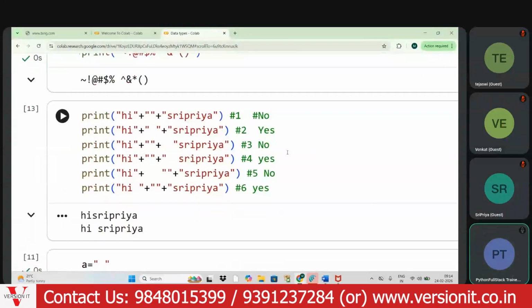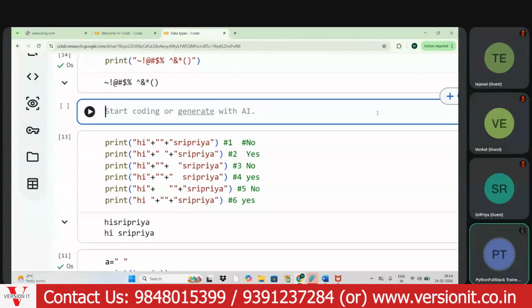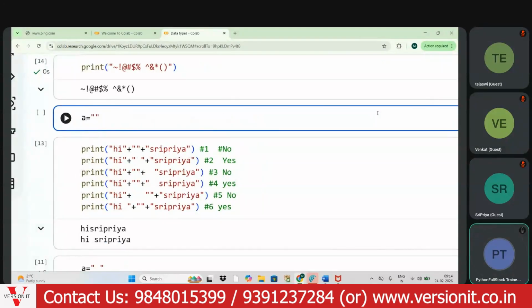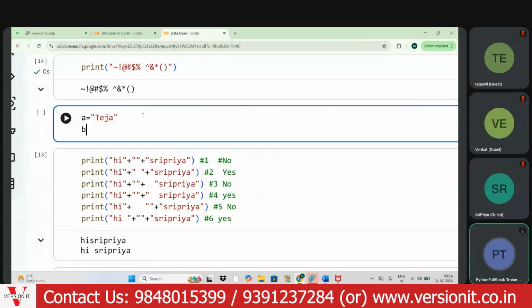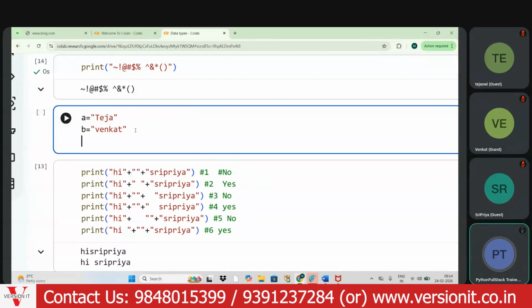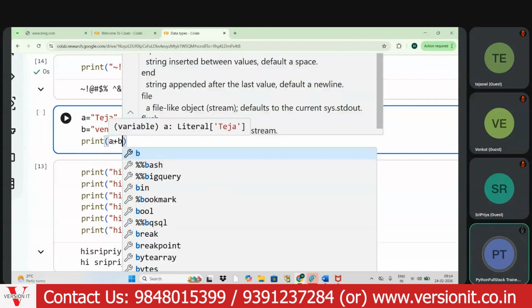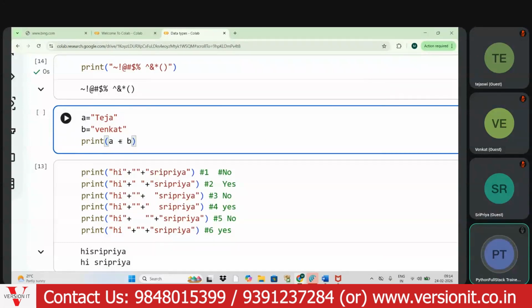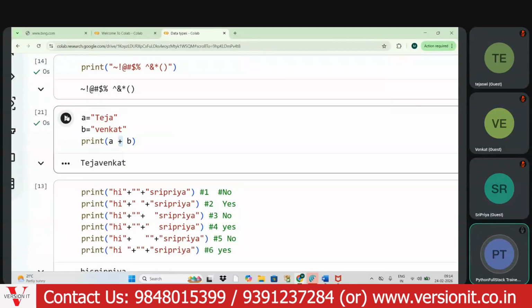See it here: Teja is a string and B. Venkat is also a string. So concatenation means joining the strings. If I write plus, the plus will act as concatenation when it is between two strings.